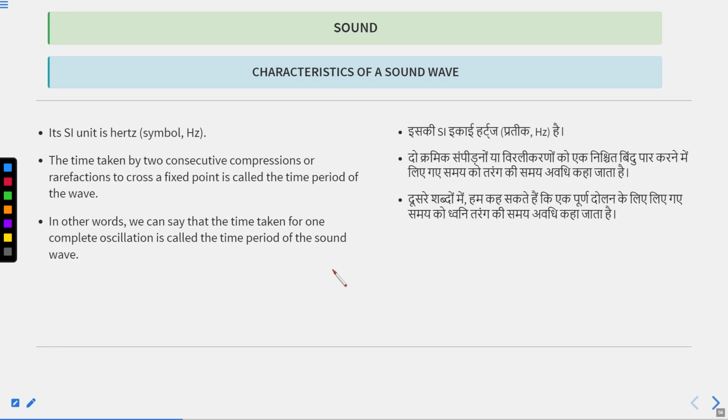The SI unit of wavelength is meter, because wavelength is a length, a distance between two consecutive crests or two consecutive troughs. Similarly, the SI unit of frequency is hertz, named after the scientist Hertz.